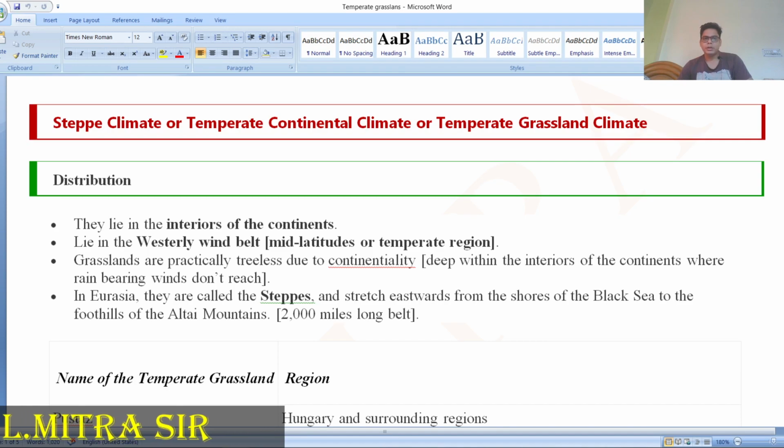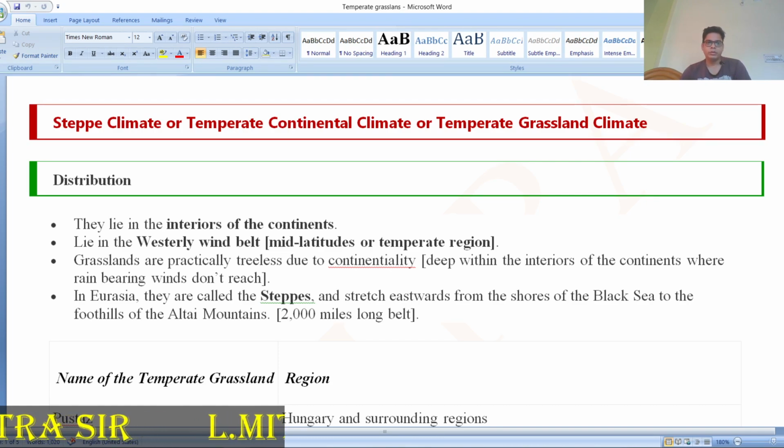Temperate grassland is found in areas of low to moderate rainfall, so this is where this type of vegetation, the grassland, can be found. These are the different names it is known by: the steppe climate, the temperate continental climate, or the temperate grassland climate. They are all the same.